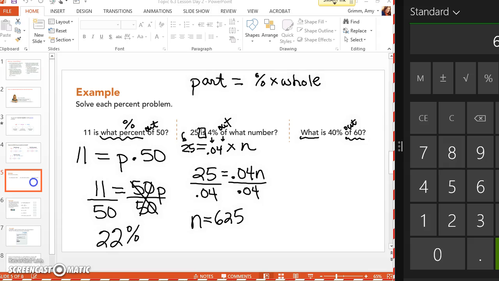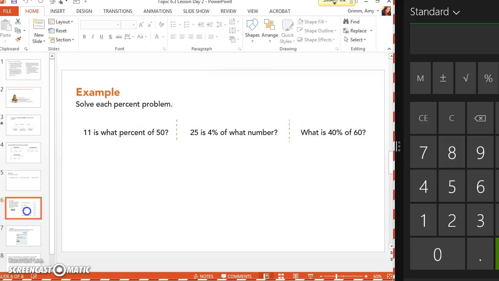So here's my what is, so here's my equals. This is what I don't know. 40% I'm going to change to what? 0.4. Of means multiply 60. So do I have to divide anything this time? No, I just multiply 0.4 times 60. That's all I have to do. So 0.4 times 60 is 24. So what this would mean to me is that I would only need to get 24 questions out of 60, correct? I would have had my 40%, and then I would have been done with class. Okay? All right, I'm going to have you guys try a couple of these and see how you're doing.